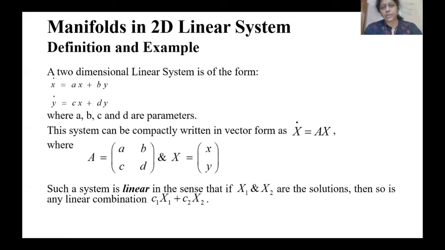Suppose we have a two-dimensional linear system of the form x dot equal to ax plus by, y dot equal to cx plus dy, where a, b, c, d are parameters. If we write this in matrix notation, we get x dot equal to Ax, where A is the matrix a, b, c, d, and x is the vector (x, y). You know that this is a linear system. If x1 and x2 are solutions, then so is their linear combination c1x1 plus c2x2.